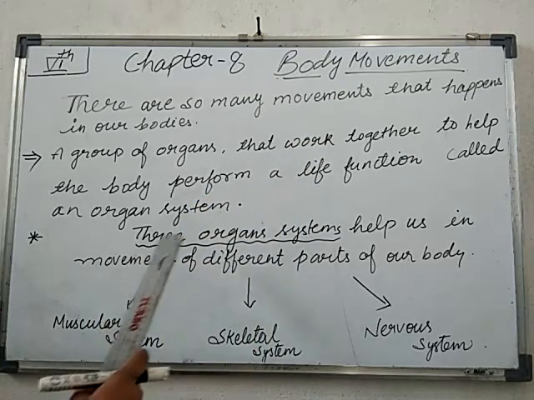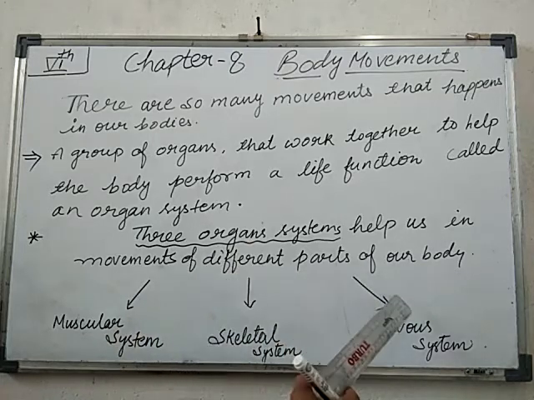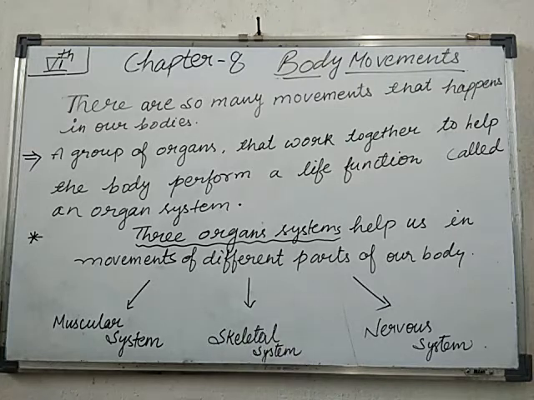Three organ systems help us in the movement of different parts of our body. Blinking of eyes is also a movement. Writing in a notebook is also a type of movement. Which body part is doing this? Writing on paper, your hand. So this is also a type of movement. Three organ systems help us in the movement of different parts of our body.